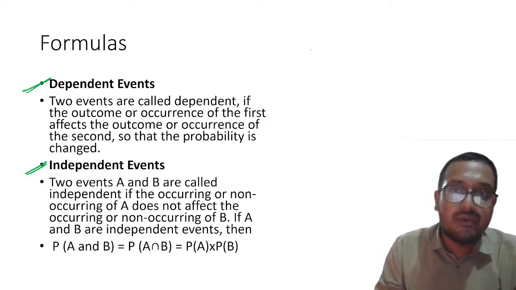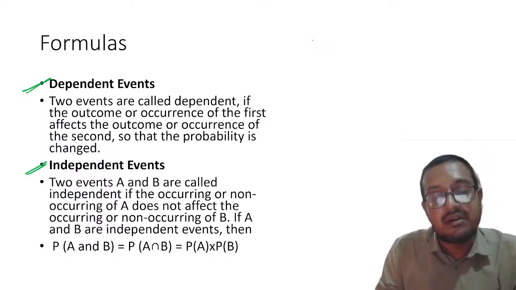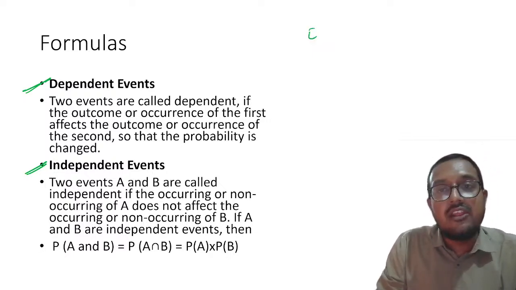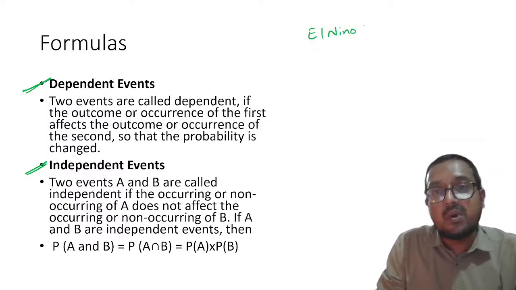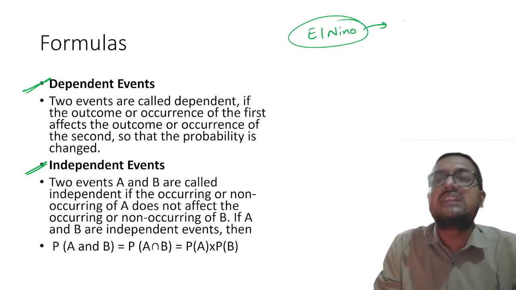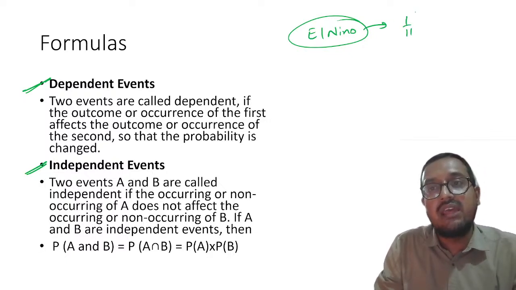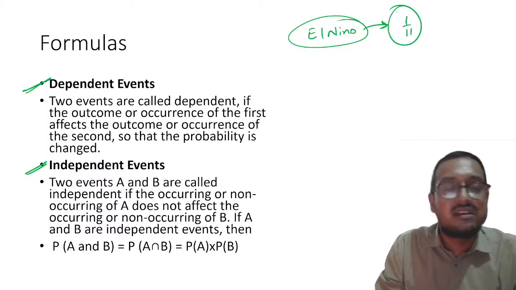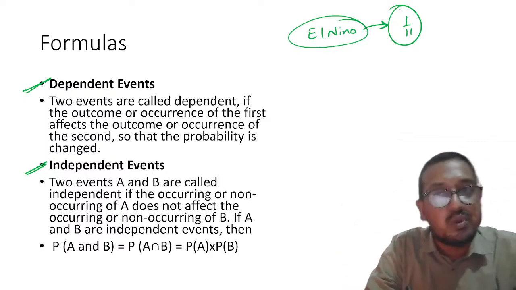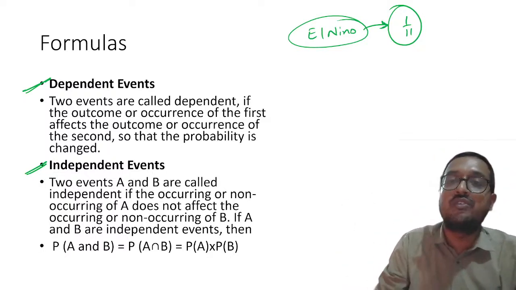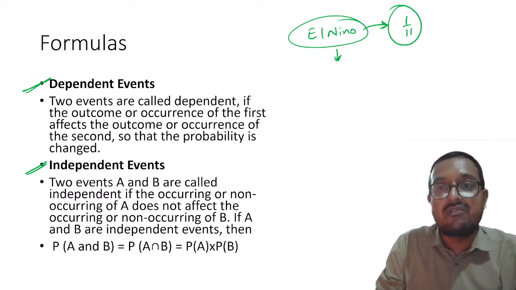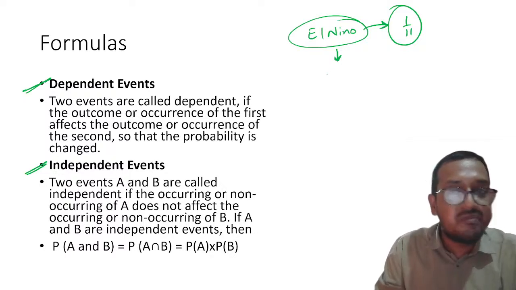I'm trying to think of an idea. Let us say El Nino, right? So what is the probability of getting El Nino this year? Let us say it is 1 by 11 because it is a cyclic event, right? So this year El Nino's probability is 1 by 11, and the moment El Nino happens, obviously you know what will happen in India. Will it be flooding condition or drought condition?